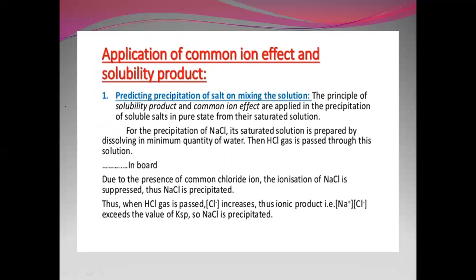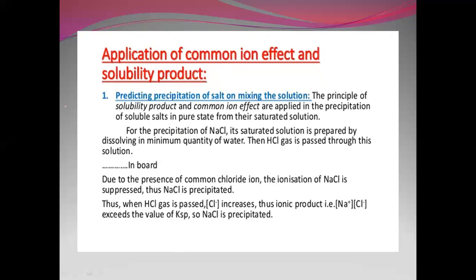Application of common ion effect and solubility product: predicting precipitation of a salt on mixing solutions. The principle of solubility product and common ion effect are applied in the precipitation of soluble salts in pure state from their saturated solution. For the precipitation of NaCl, its saturated solution is prepared by dissolving a minimum quantity of water. Then HCl gas is passed through this solution.